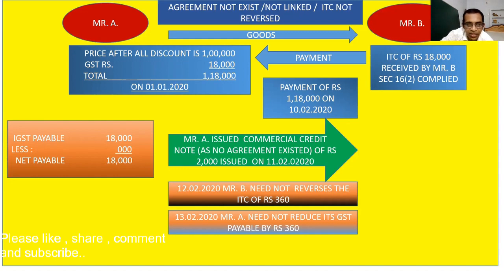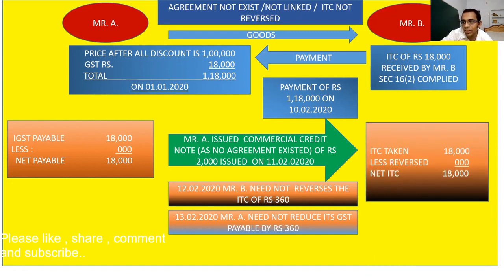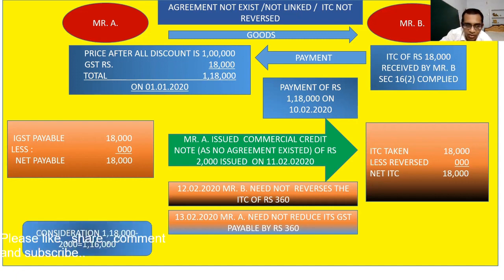So IGST payable is 18,000 normally, and reduction will be nothing, and net payable is rupees 18,000. Similarly, in the hands of Mr. B, ITC will be 18,000, and will remain as it is. The consideration in the hands of seller will be rupees 1 lakh 18,000.